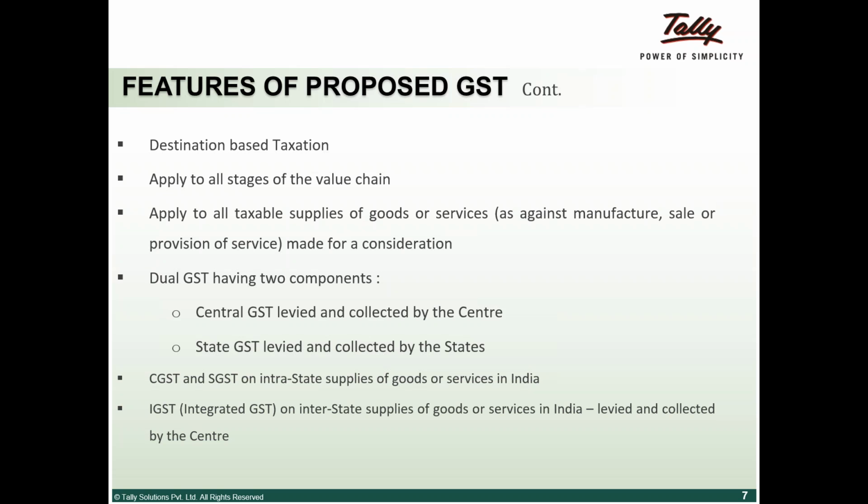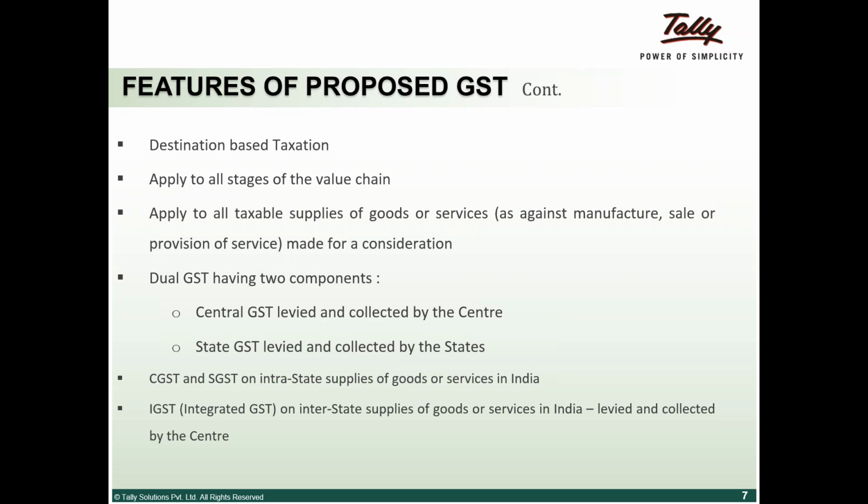tax. And the next one being it applies to all stages of the value chain. Basically, what happens is that any value additions will be taxed in the subsequent hands. For example, A is selling it to B. In such a situation, this transaction is on the transaction value basis, and it is taxable. Now B is selling it to C, and along the way he does a value addition. Any value additions will be subject to tax in these subsequent transactions. As the value chain increases, any addition will be subject to tax.